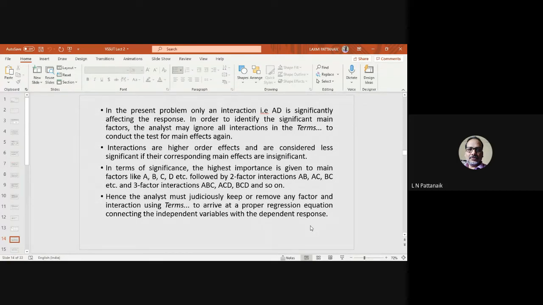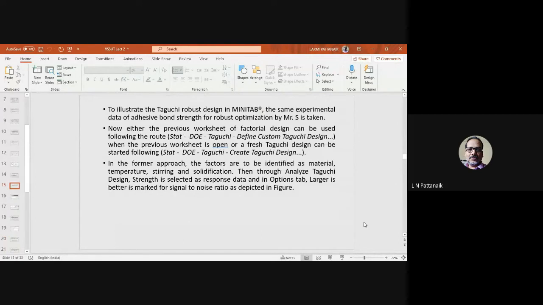Hence, in this case, the analyst must judiciously keep or remove any factor and interaction using terms, meaning in the software you'll find a selection of terms, to arrive at a proper regression equation connecting the independent variables with the dependent response. So it is up to the user which terms to keep or delete. Any interactions you are interested in, you can keep or delete. All the possible interactions you can keep or delete during the selection. So here, as you find AD is important, that does not mean that A and D are individually important. That conclusion cannot be made.